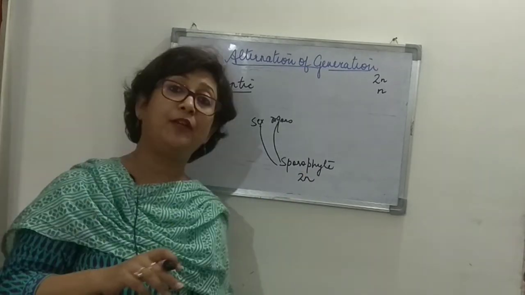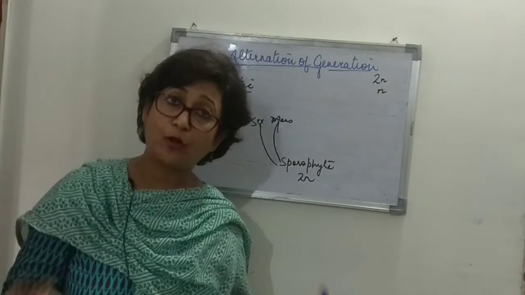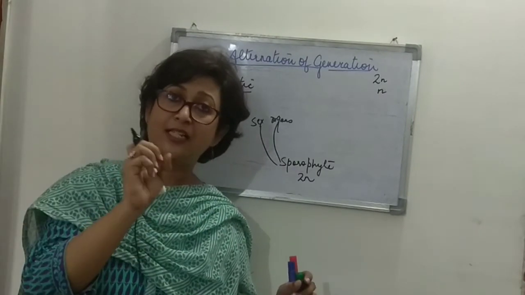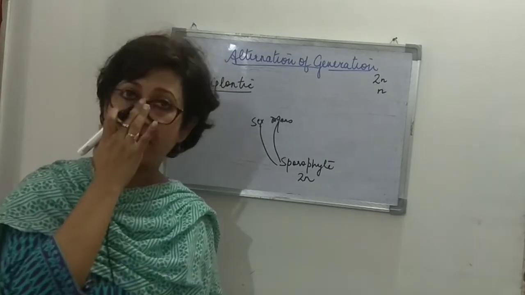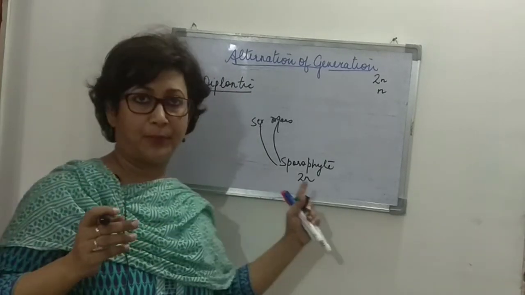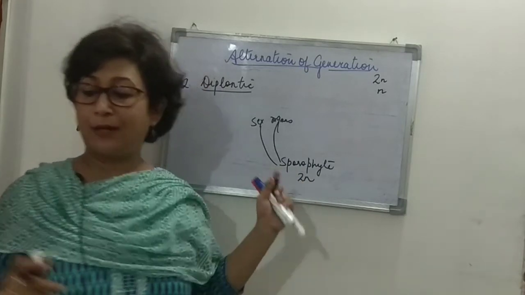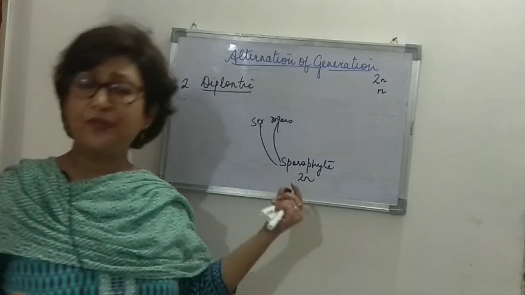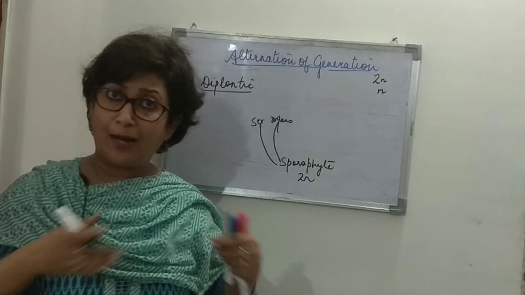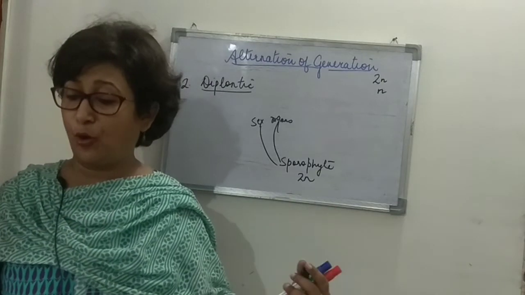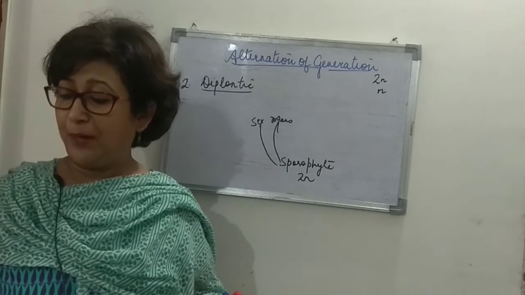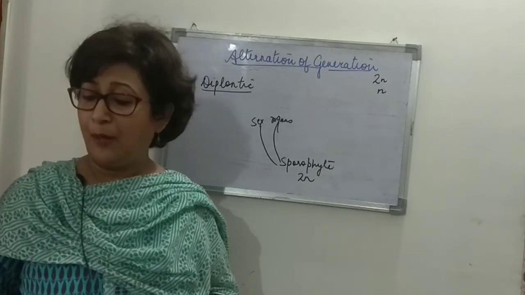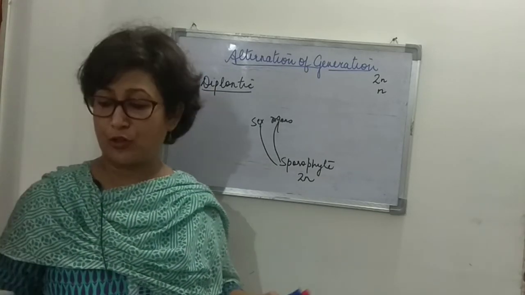Now in the haploid, we saw that the zygote did not divide at all, right? It remained a single cell, and instead what happened? Meiosis started taking place inside the zygote. Here nothing like that happens, right? The sporophytic plant body remains like that, and the body elaborates. Elaborates means it grows, right? Growth takes place in the diploid zygote. It may multiply vegetatively by producing accessory spores also, right?